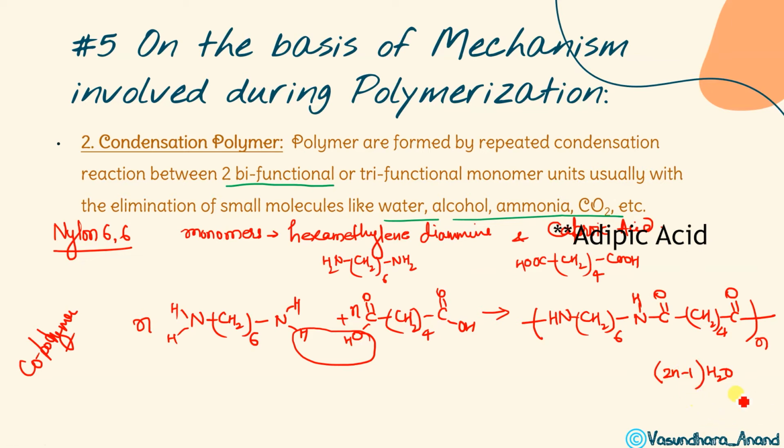Sometimes it can be asked that if I am using 7 moles of hexamethylene diamine and caproic acid, then what moles of water will form out? You will solve this calculation, and if you learn this formula, you can easily say how many water molecules will come out. Yes, I hope it is clear. Any doubt? So copolymer on the basis of number of monomers, and condensation on the basis of mechanism.